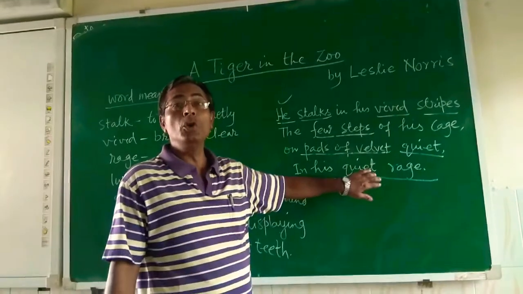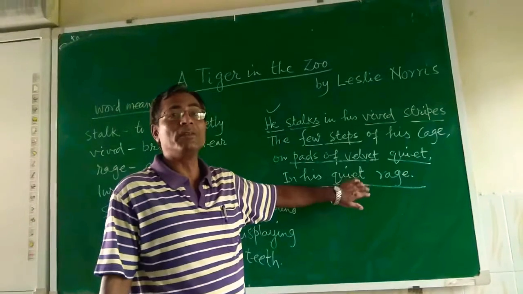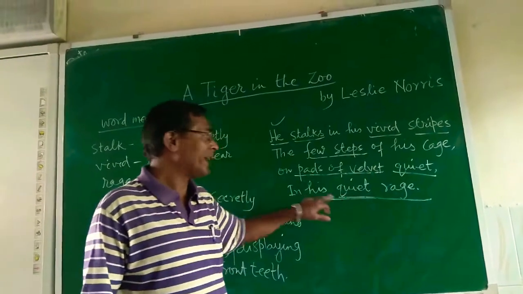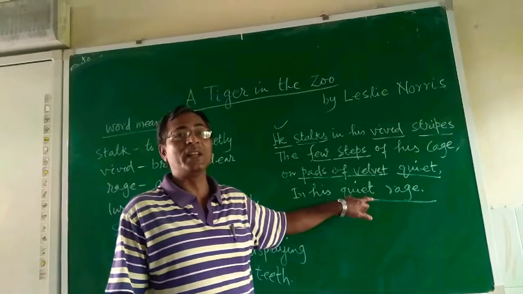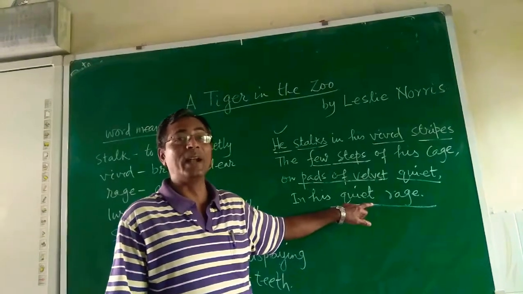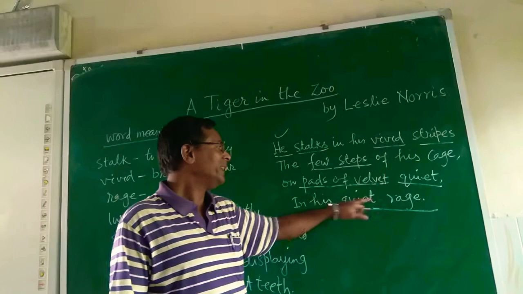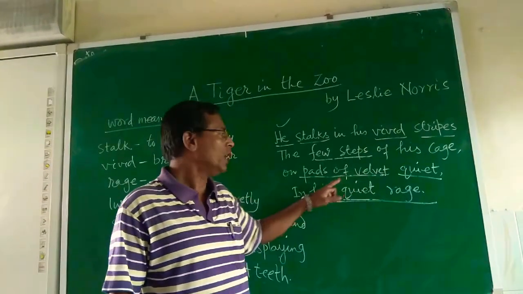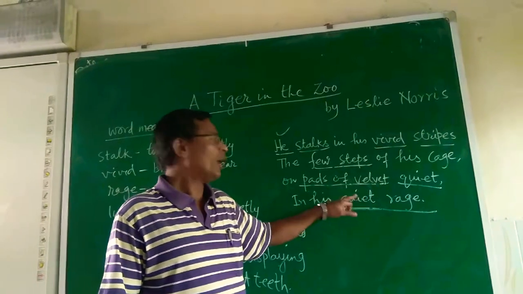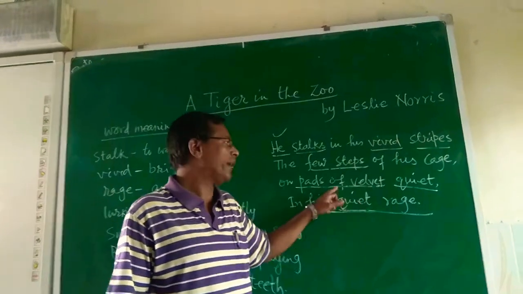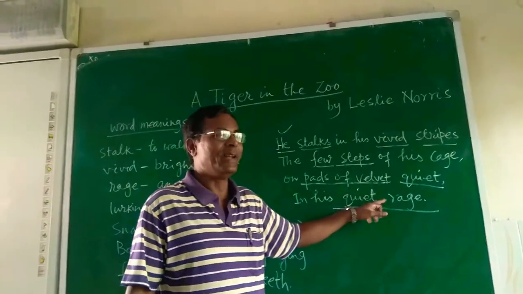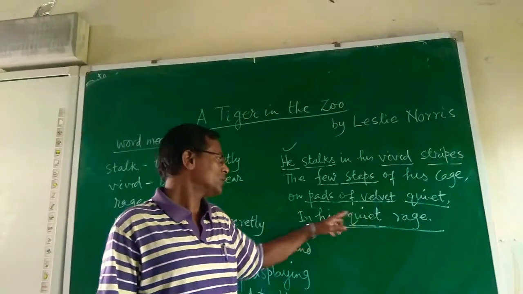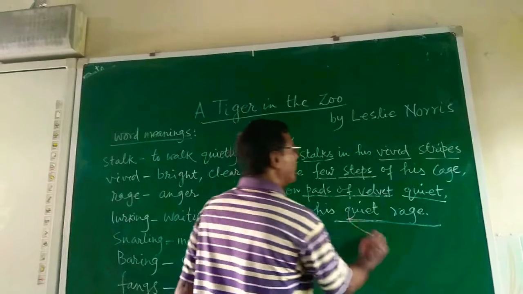The tiger is in his quiet race because the tiger is undone. The tiger could not do anything because it is confined, it is imprisoned in the cage. Even though the tiger is very angry, there is nothing to do because he is undone. He is confined in the cage, nothing to do. Even though he is angry, as you know, the tiger is a wild animal, very ferocious and very angry. But that anger could not do anything to the tiger. So that's why the tiger is in a quiet race.